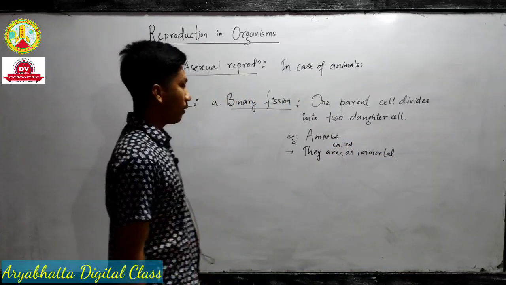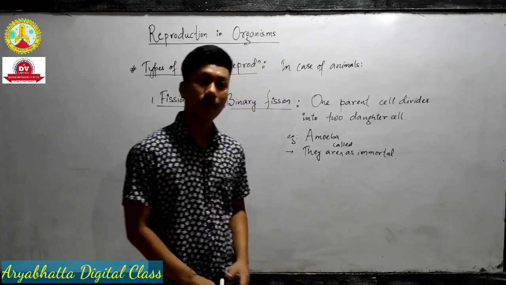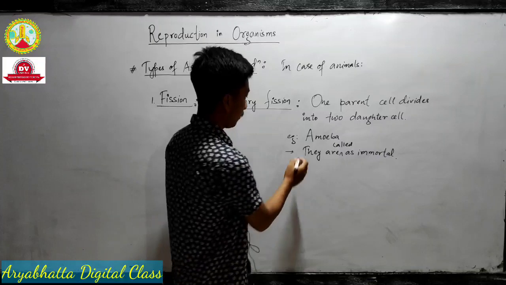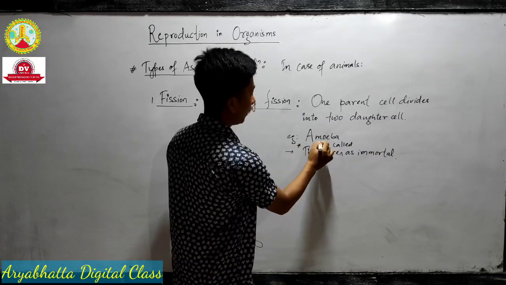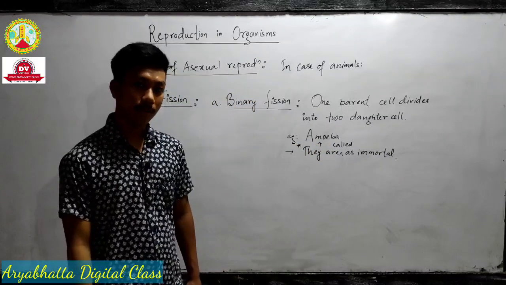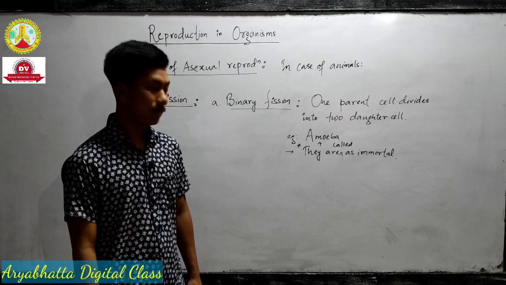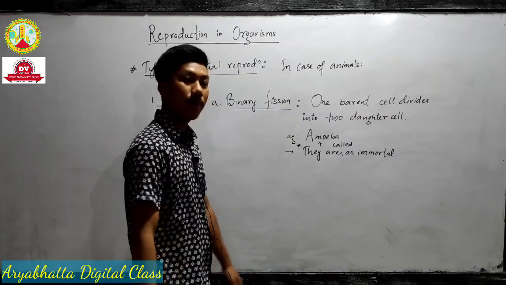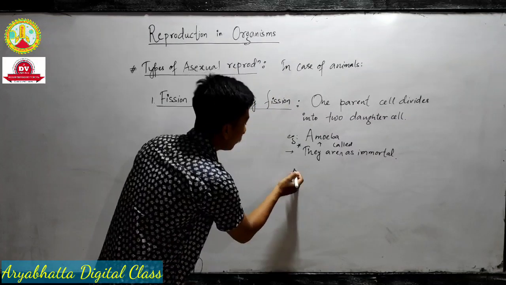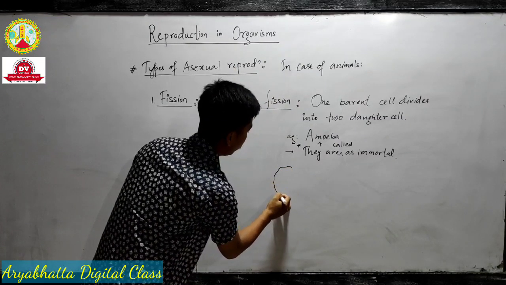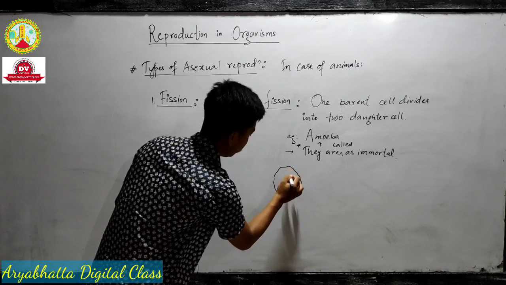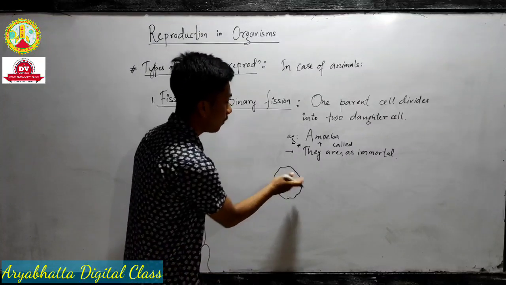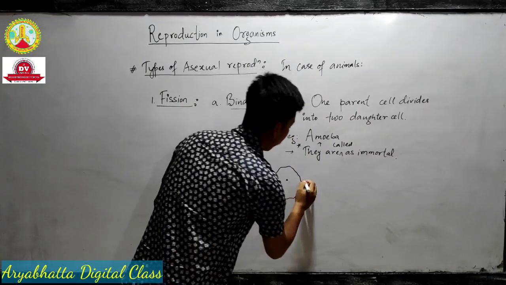Sometimes the question asks for 1 mark: which organism is known as an immortal organism? The answer is amoeba. Remember. So why are they known as immortal? See, what is the definition? One parent cell divides into two daughter cells. Let me draw a rough diagram of an amoeba cell. There is a cell and there is a nucleus.